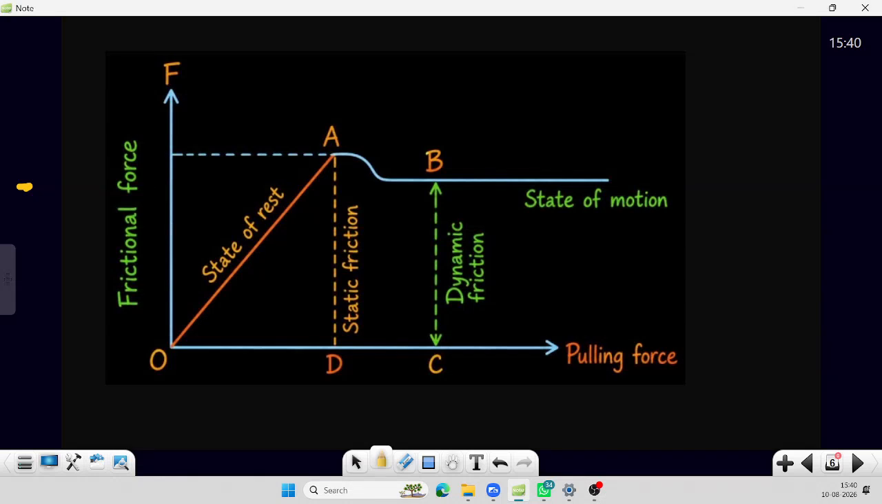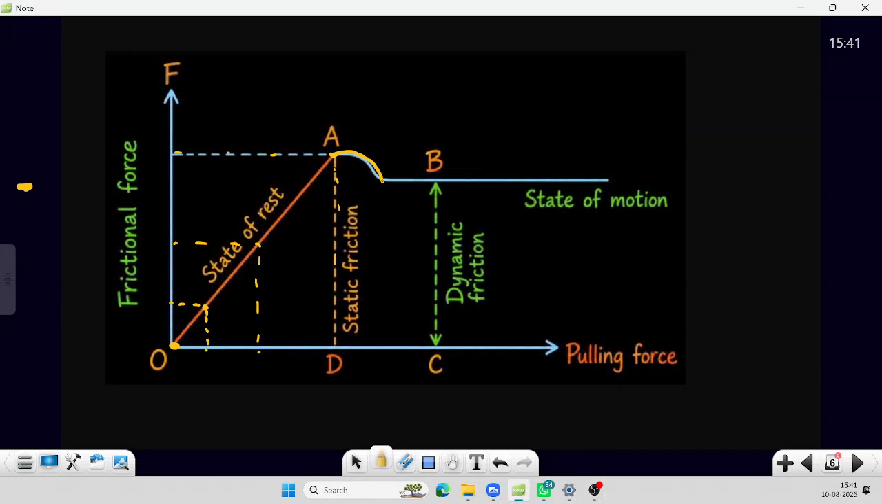That's why in the graph you see this. Here we apply the force: when the applied force is zero, the frictional force is zero. When we apply 1 Newton, the frictional force is 1 Newton, and 2 Newtons gives 2 Newtons. 10 Newtons applied, frictional force is 10 Newtons. Now let us say the body started the motion. To start the motion we need this much force, but once the body has started the motion, less force is sufficient to continue it.